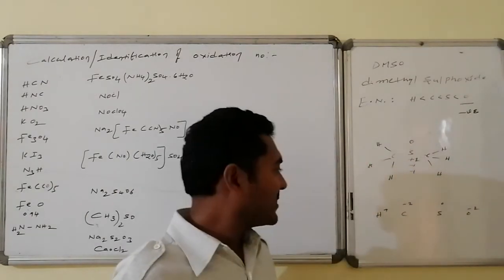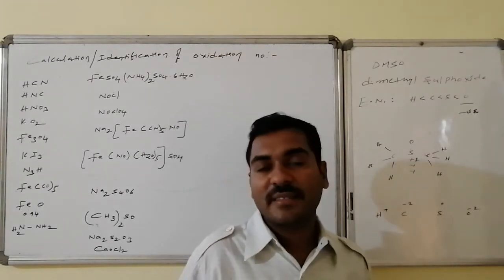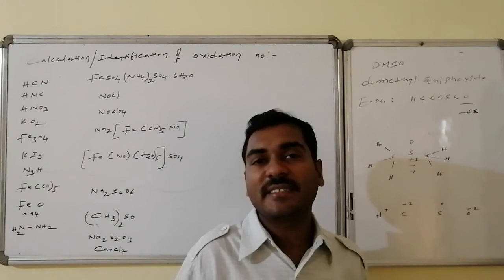Thus, every hydrogen is +1, carbon is -2, sulfur is 0, and oxygen is -2 as the oxidation state.